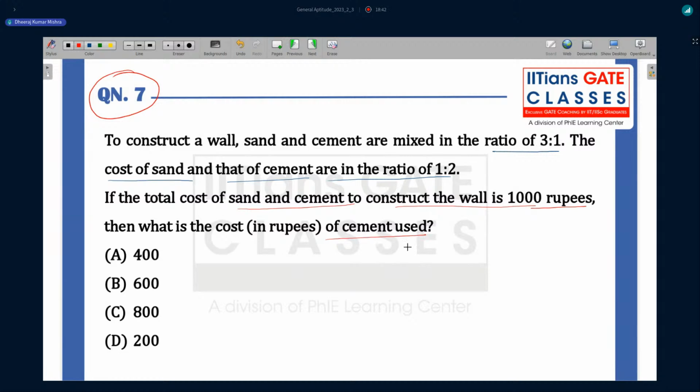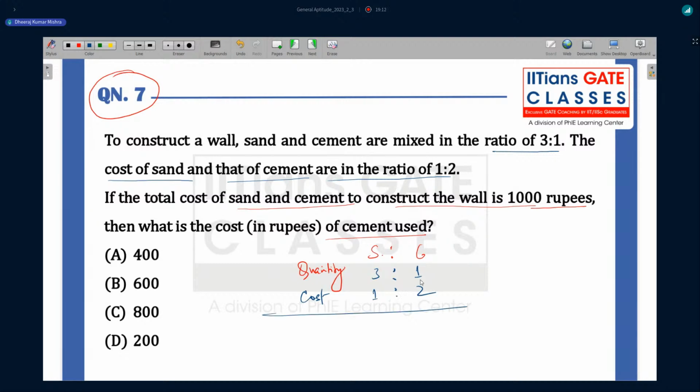So let us see this question. What they have given here is that sand and cement mixture is given. So what is the quantity of cement here? They have mentioned quantity in terms of ratio. So you can say 3:1 is the quantity here. And they have also mentioned the cost of the sand, 1:2.